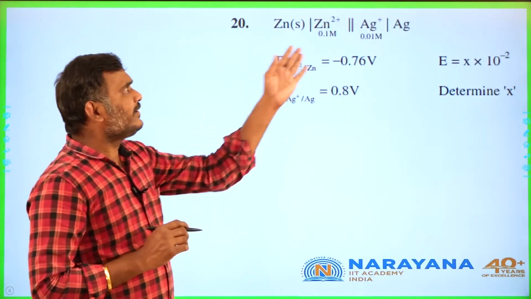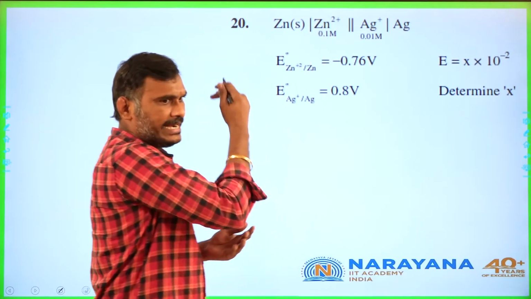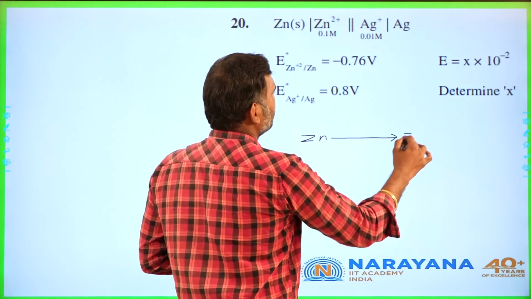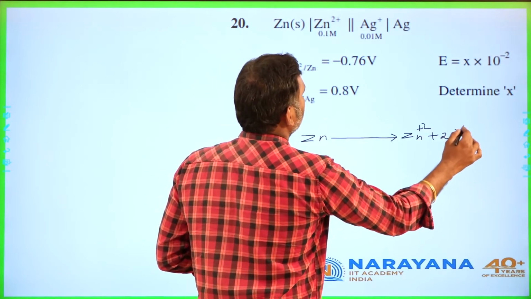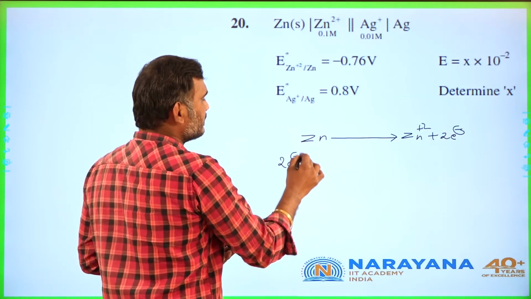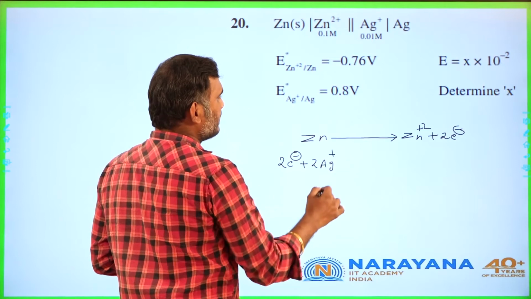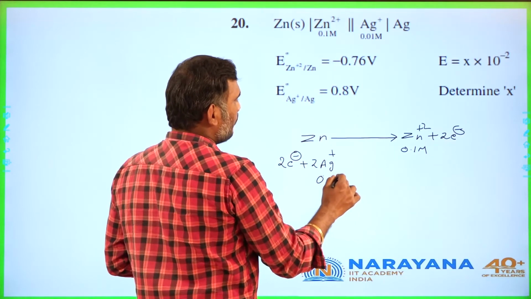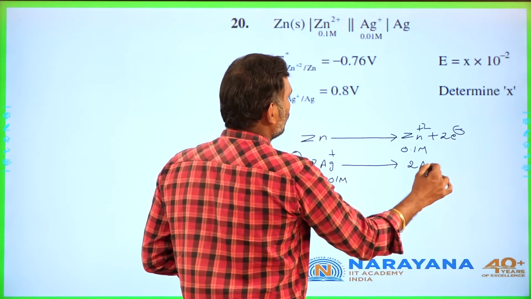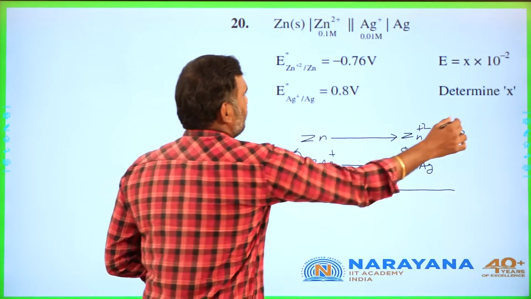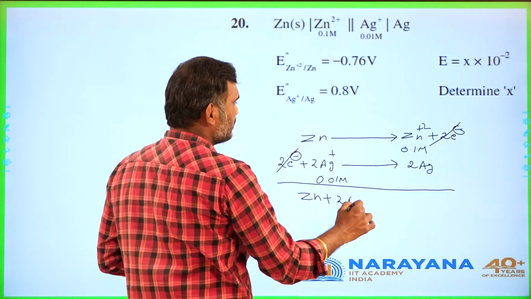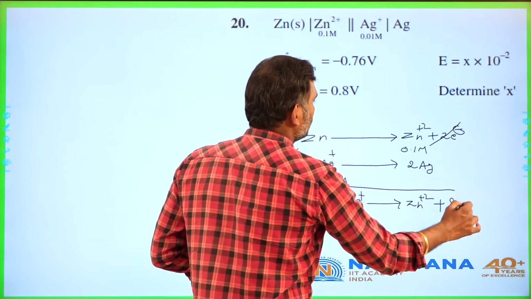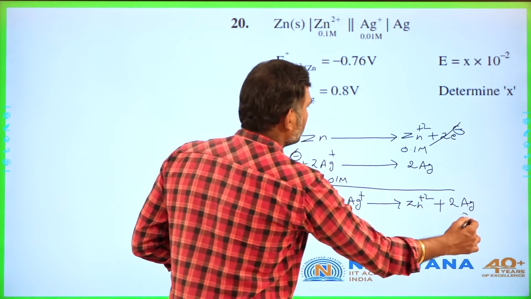20th question. They have given Zn to Zn2+, that is the left side acting as oxidation. Zn becomes Zn2+ plus 2 electrons, and the 2 electrons are taken by 2Ag+, 0.1 M. This is 0.01 M. It becomes 2Ag, and the overall reaction becomes Zn plus 2Ag+ becomes Zn2+ plus 2Ag, solid and solid.